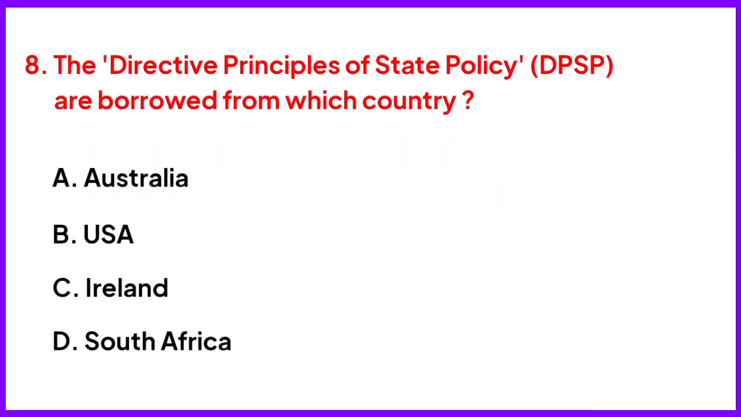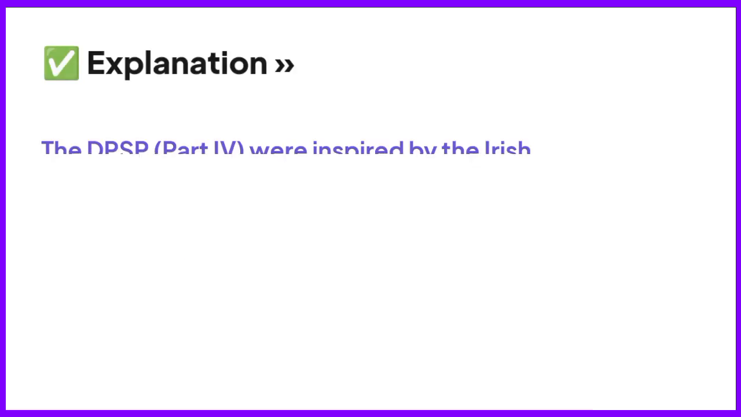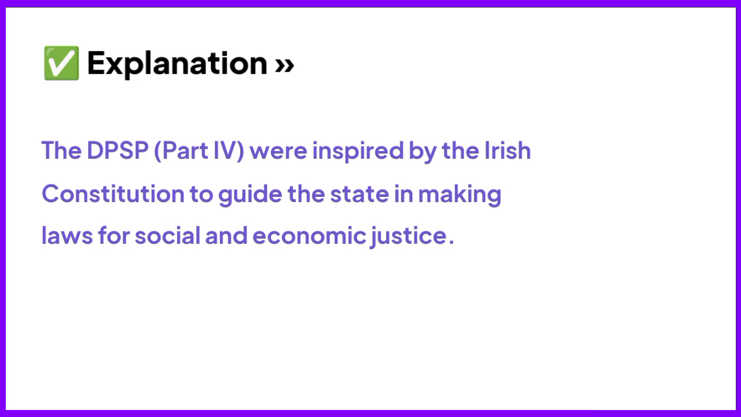The directive principles of state policy are borrowed from which country? Right answer is option C, Ireland. The DPSP were inspired by the Irish constitution to guide the state in making laws for social and economic justice.